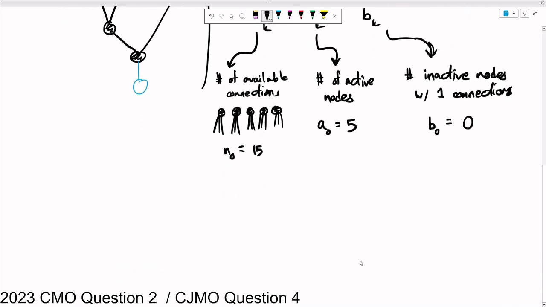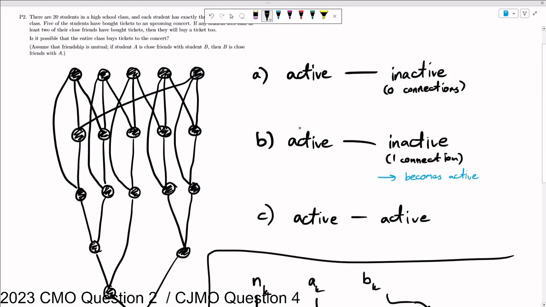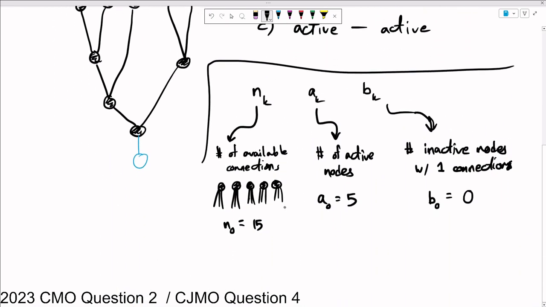All right. So good start. We've introduced our terminology here. Let's go ahead and convert these 3 actions that we can take up here into essentially functions that we can run on these 3 sequences.